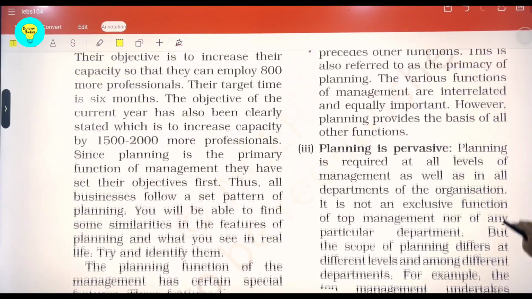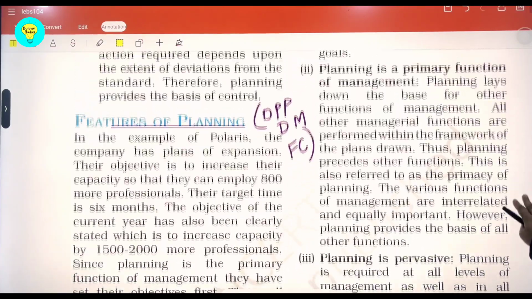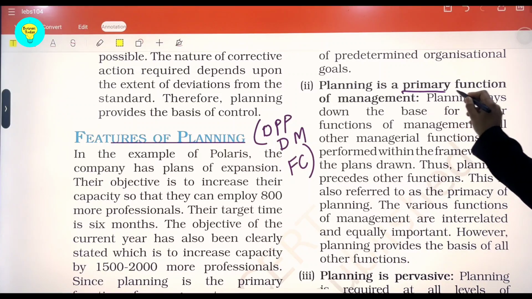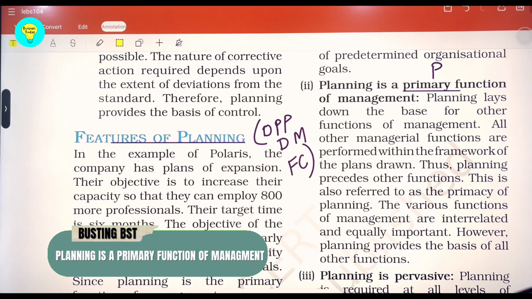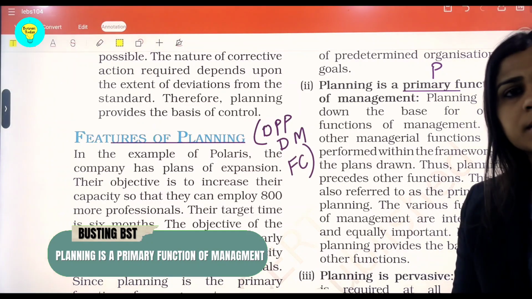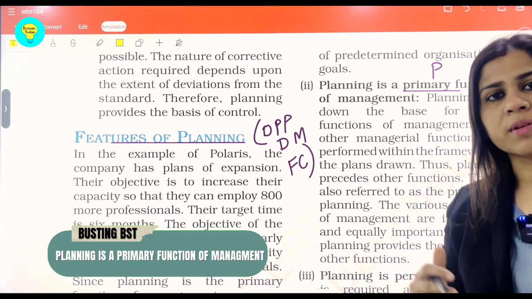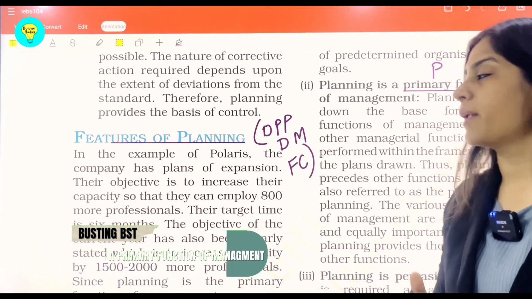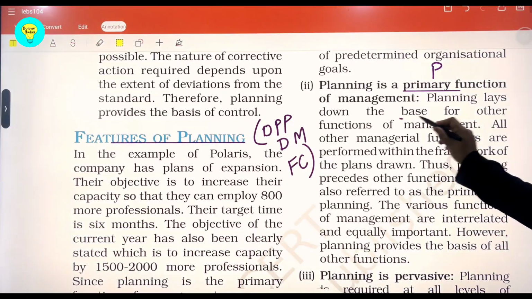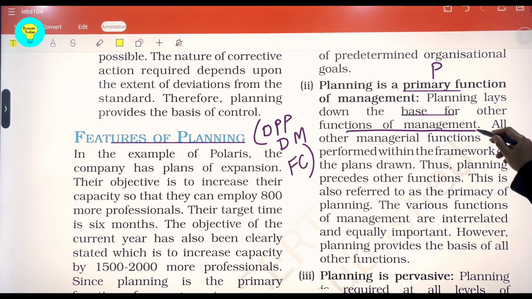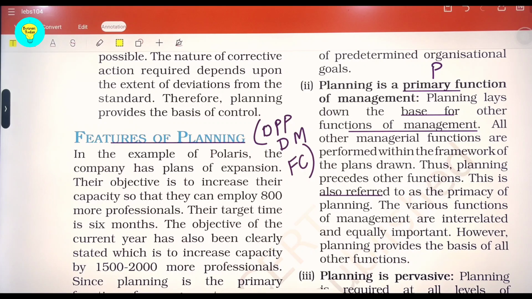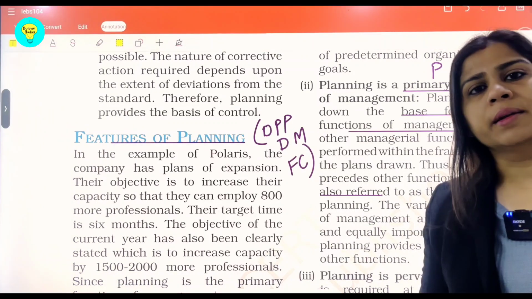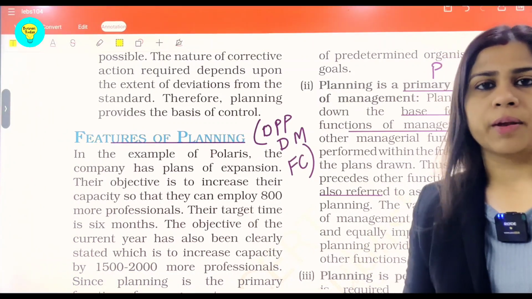So this is O. Then the 2 P's, in that we can say the first P stands for taking it as a primary function. As we have already discussed, this is the first and foremost function. In POSDC we start with the letter P, that is planning. So it is the base for the functions of management, and whenever we start, we have to start with planning as the first process, because failing to plan leads to planning to fail.